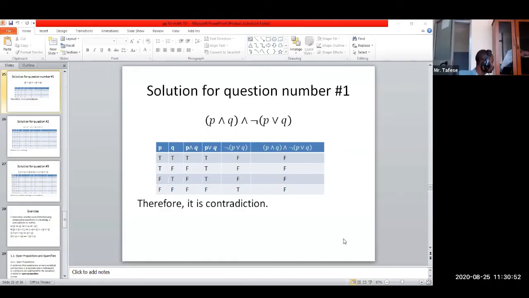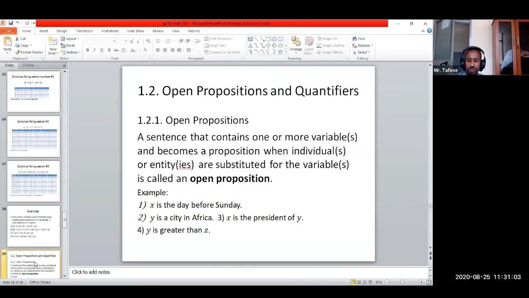Let me take you to slide number 29. Slide number 29. Open propositions and quantifiers. I hope you have the idea of open propositions, and I already revised what open and simple propositions are.